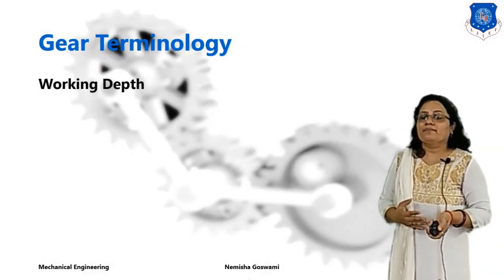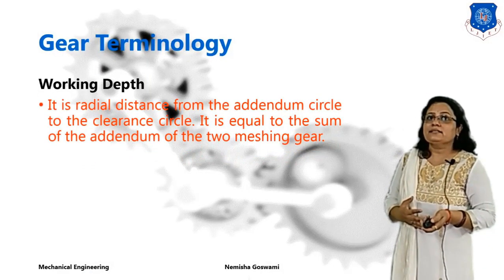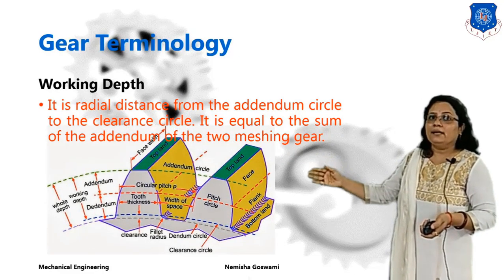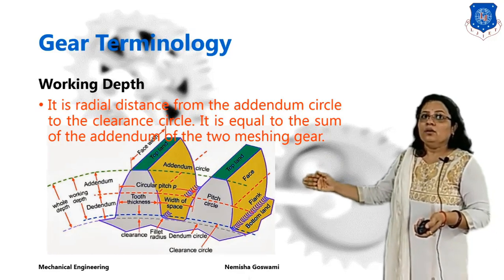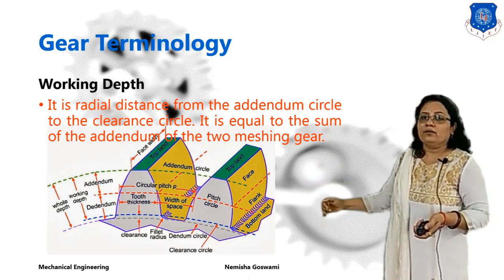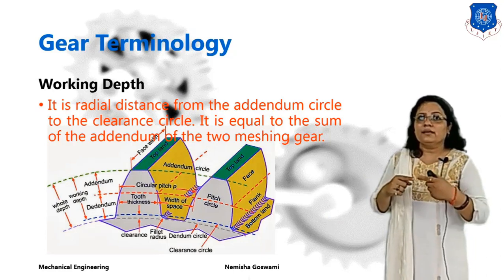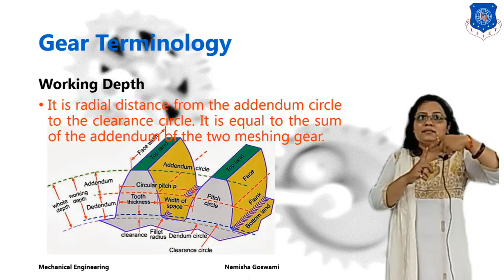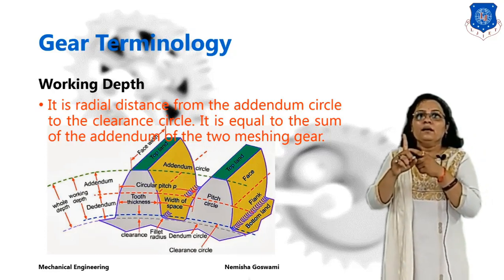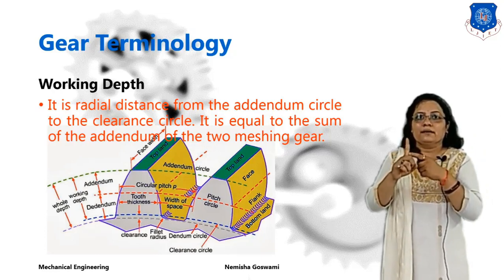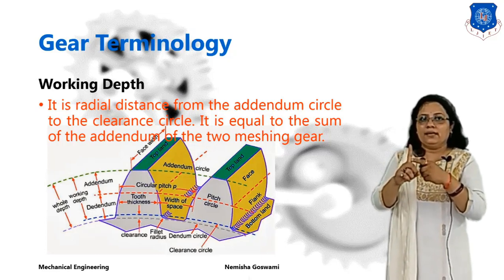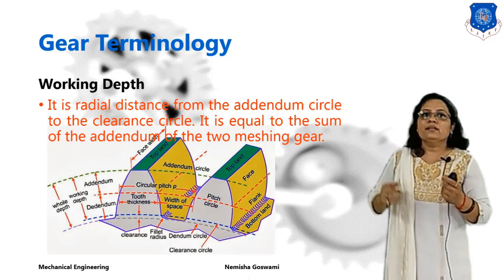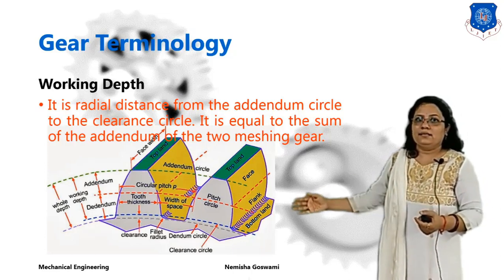Next, working depth. Working depth is the distance from the addendum, see in this figure, from the top of the tooth to the clearance circle. We know when two gears are meshed with each other, meshing gears can't go to the base of the teeth. They may be engaged up to this point, so there may be clearance here.